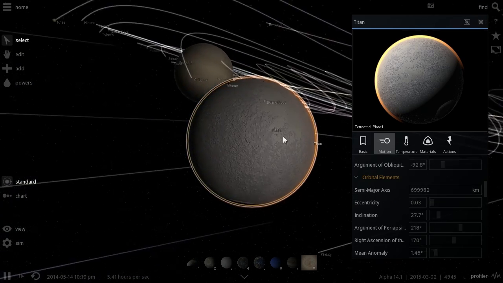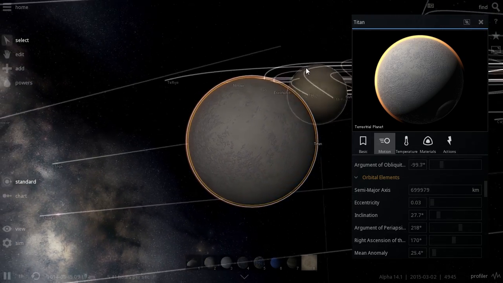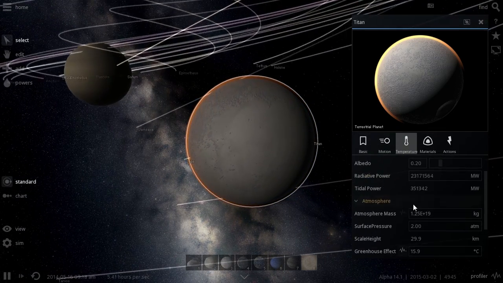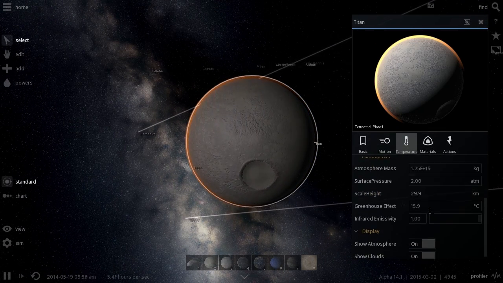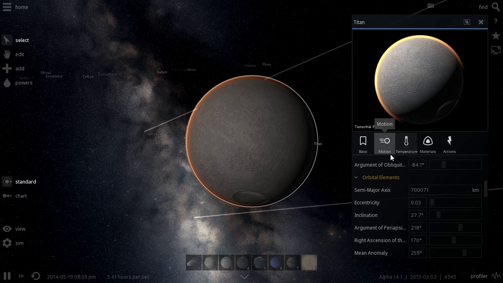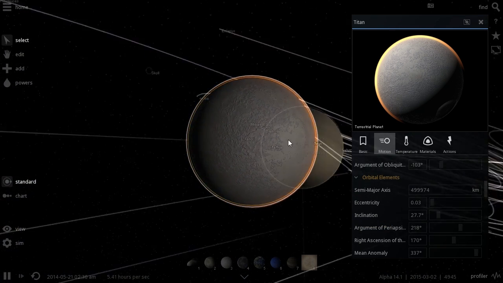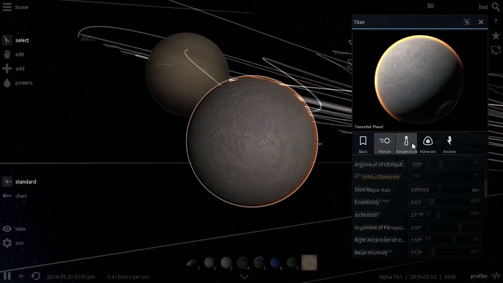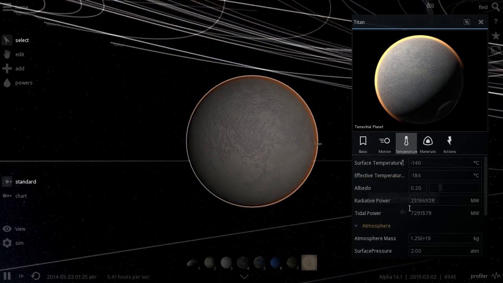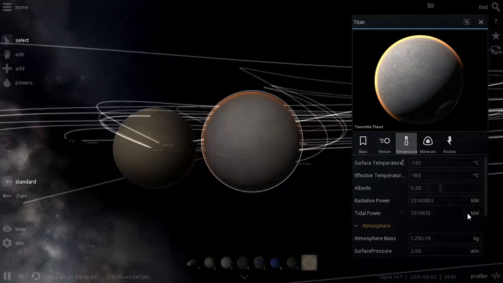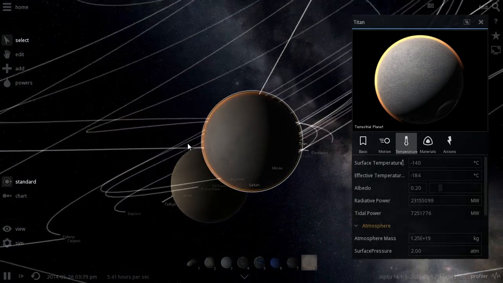And this time we're going to go down to 700,000. And we're a little bit closer to Saturn. You can see it a little bit better in the sky now. And let's look at our temperature. And still not hot enough. A little bit closer, let's go to 500,000. 500,000 kilometers away from Saturn. A little bit bigger in the sky. And look at that, tidal power has increased dramatically. So let's actually wait and see. Alright, and 500,000 is also not high enough.